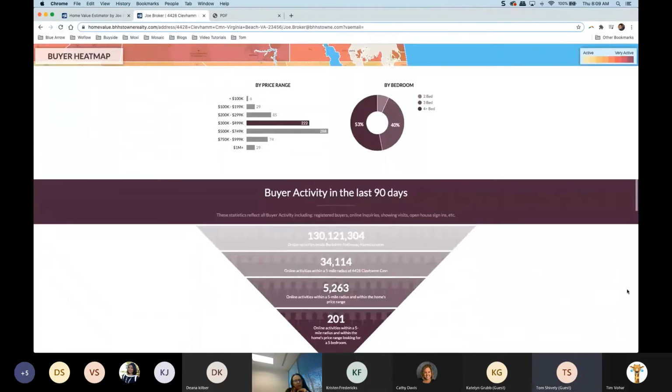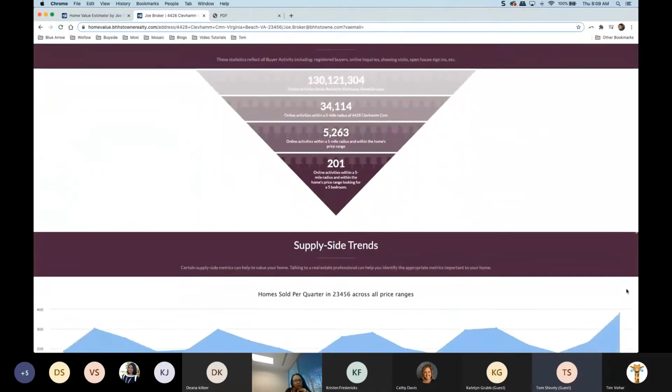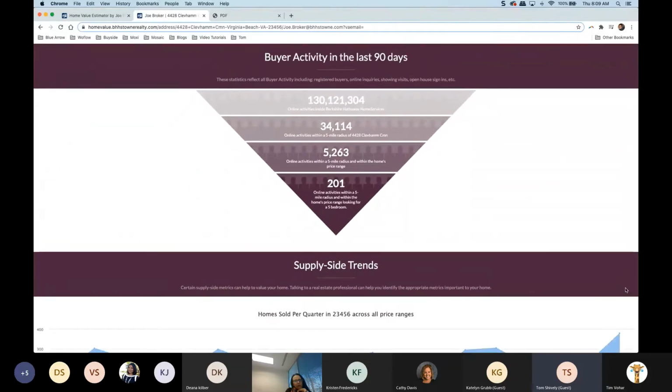And the other way to look at this is your funnel down here. Now, this is a great way to see how many people are interested in listings, because these are internet searches, and it goes everything from the brokerage website. How many people are searching on the brokerage website? How many people are looking within a 5-mile radius of this address? How many people are looking in this home's price range? And there's 201 people currently looking for this exact listing online.